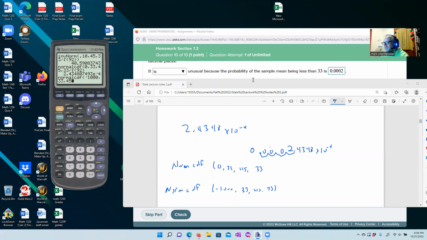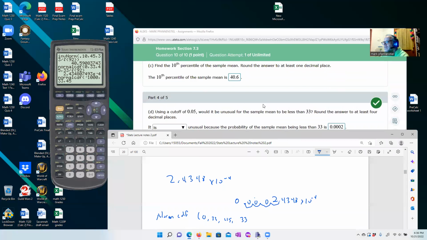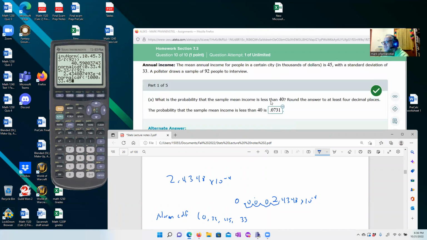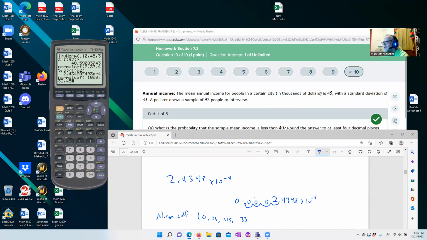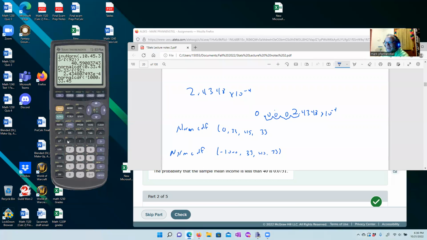I think 45 is an average. Why do I have 40 written there? We're just going to double check this to make sure we have 45. That's the average. And we're just assuming that instead of 92 people, it's just one person with exactly the same scenario. Okay, and then comma 33.